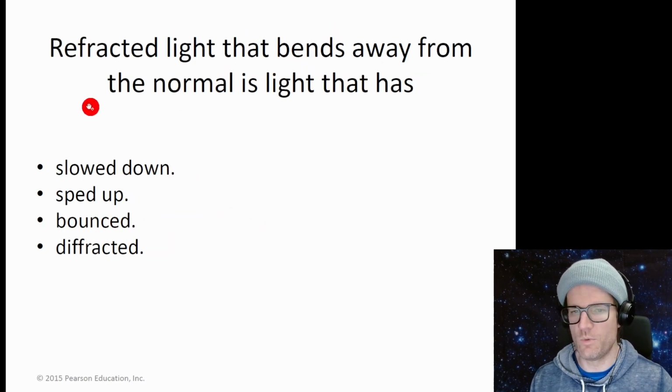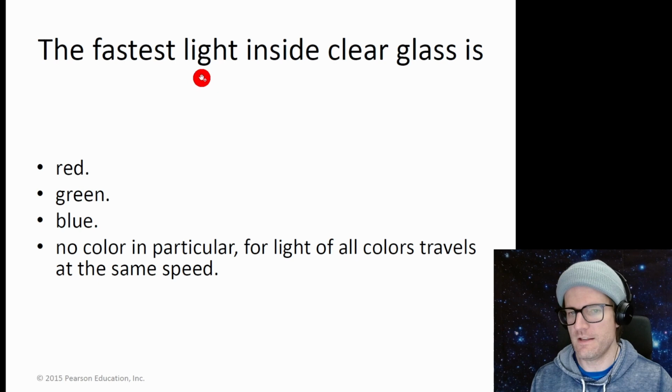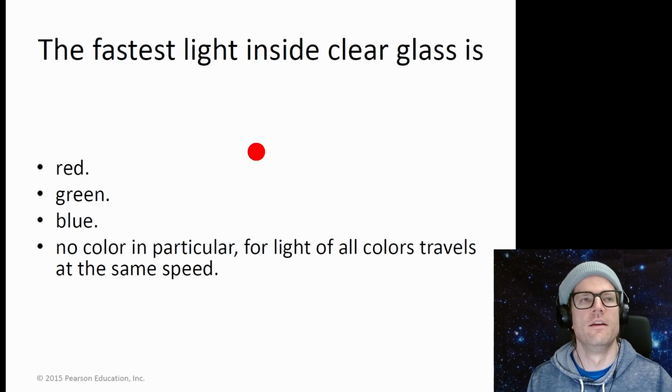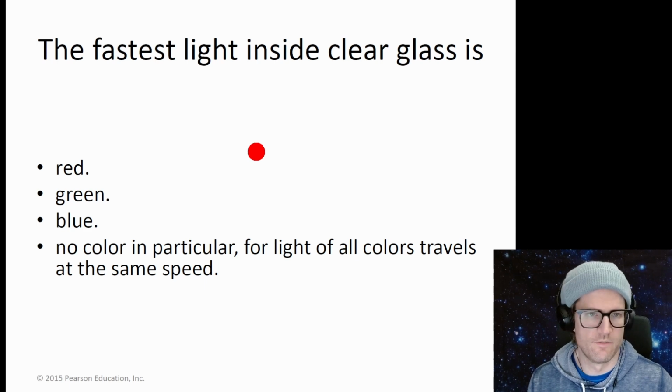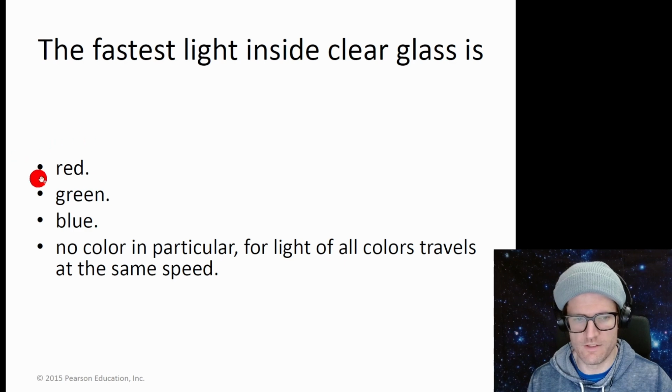Refracted light that bends away from the normal is light that has been sped up. The fastest light inside clear glass is, so the fastest light is the light that will bend the least when it goes into the prism or the glass, which we know blue light gets bent more. So the fastest light has to be red light.